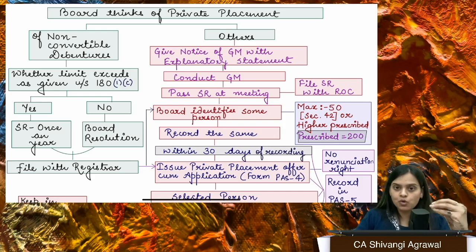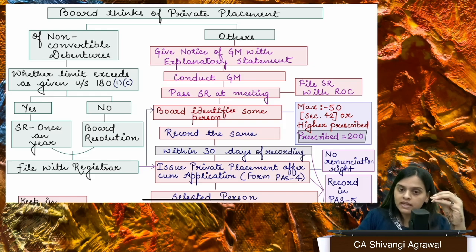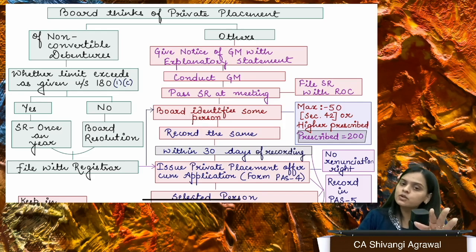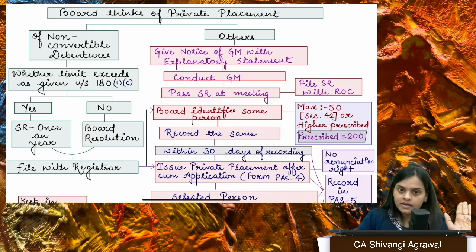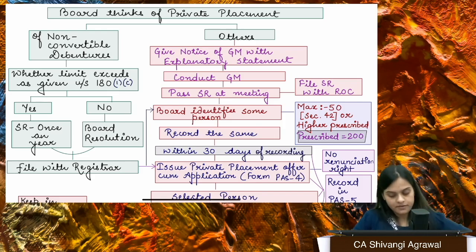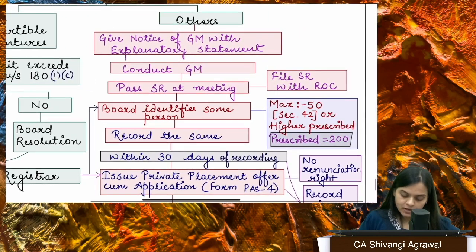Okay, right. Now, there are two types of securities that we're talking about in this particular section. Type 1, non-convertible debentures, which cannot be converted into equity. And then there is other type of securities, right? So convertible debentures, preference, equity shares, everything is included in the other type, right? So first of all, I'll talk about others and then I will tell you the difference. What is the difference in this particular type of security, right? Fine. Now listen to me very carefully.